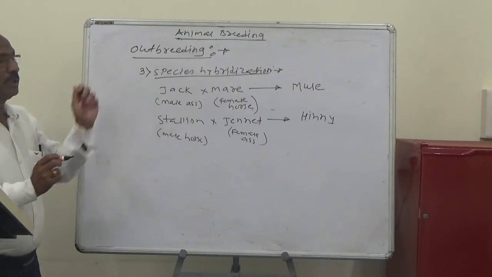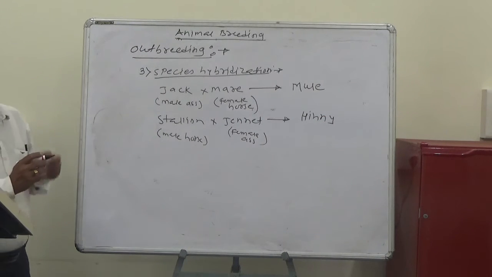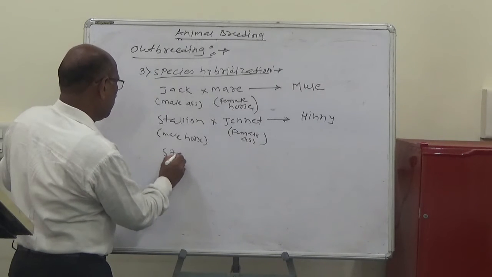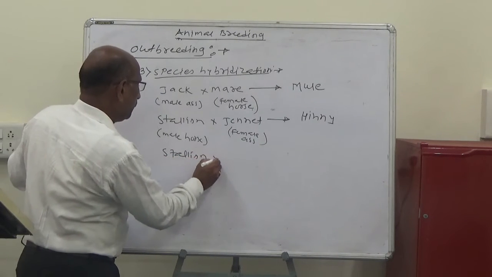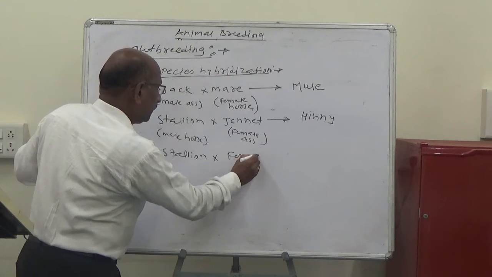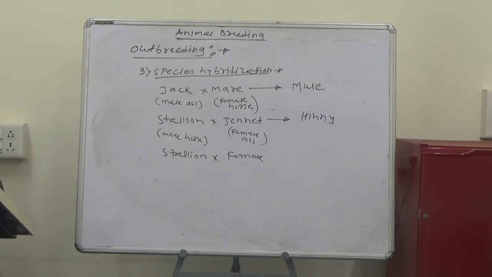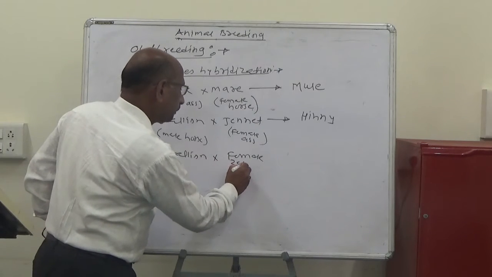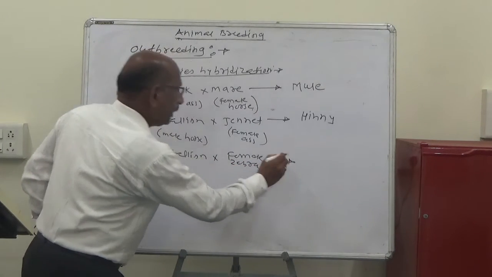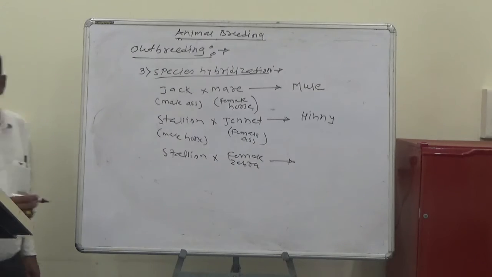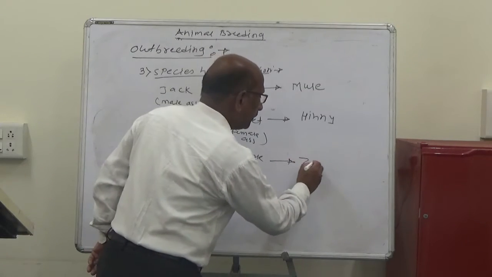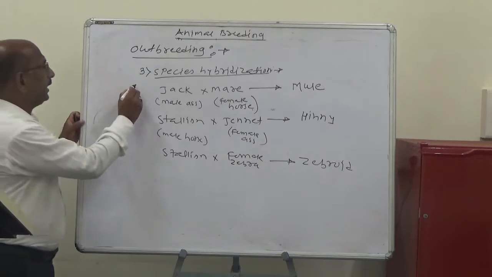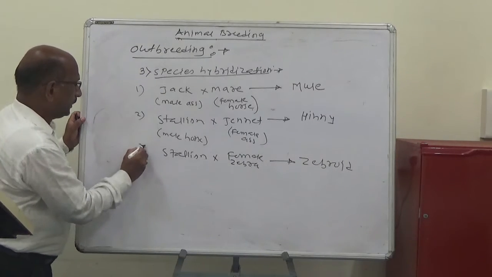The next example of species hybridization is the stallion and the female zebra. It produces the progeny called zebroids.